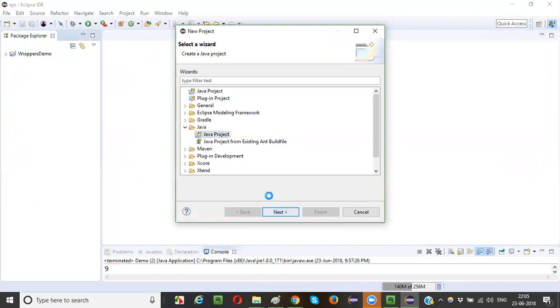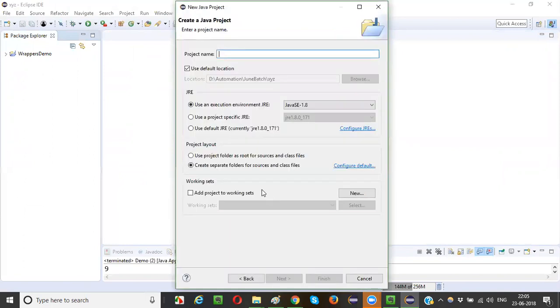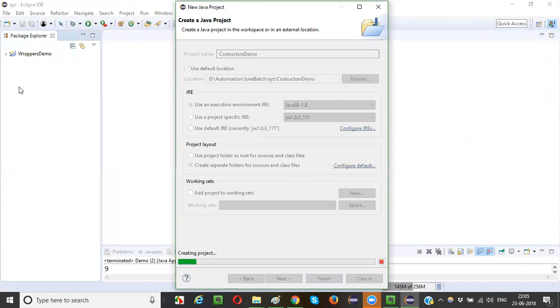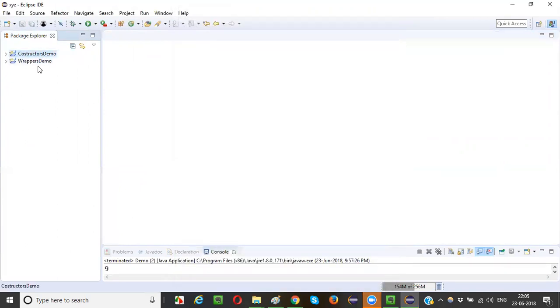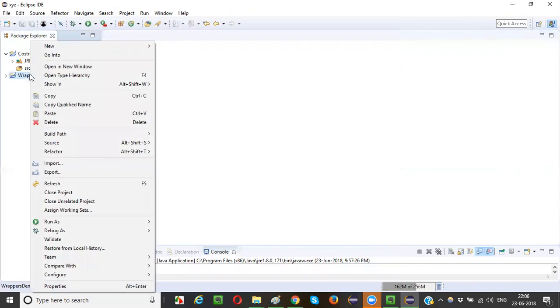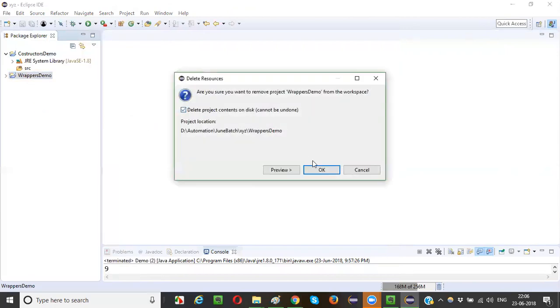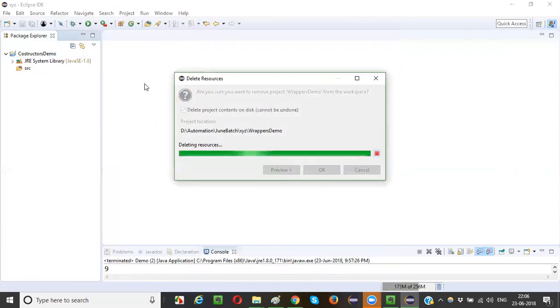Click on next. Here I will say constructors demo. Click on finish. It will create a new Java project. Here two projects are there. One is wrappers demo, which I have not deleted. Let that be there, no issues. Or if you feel, I can delete it also.